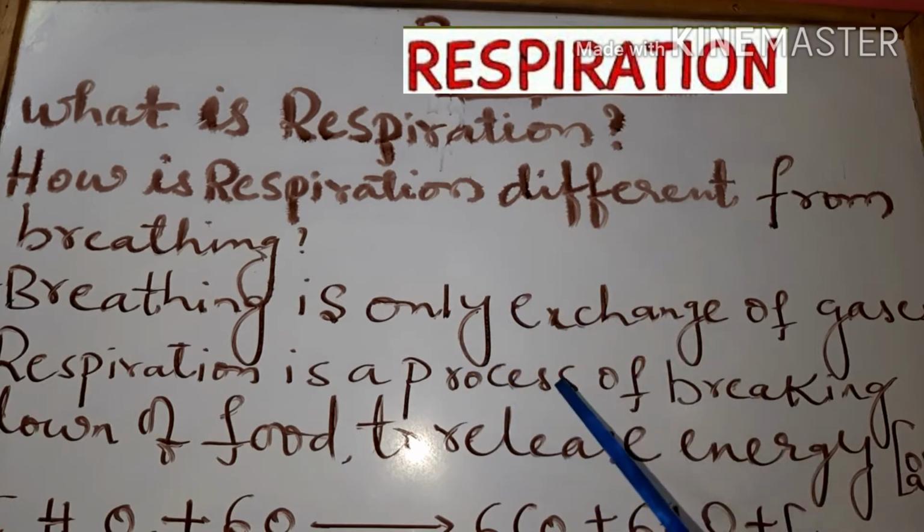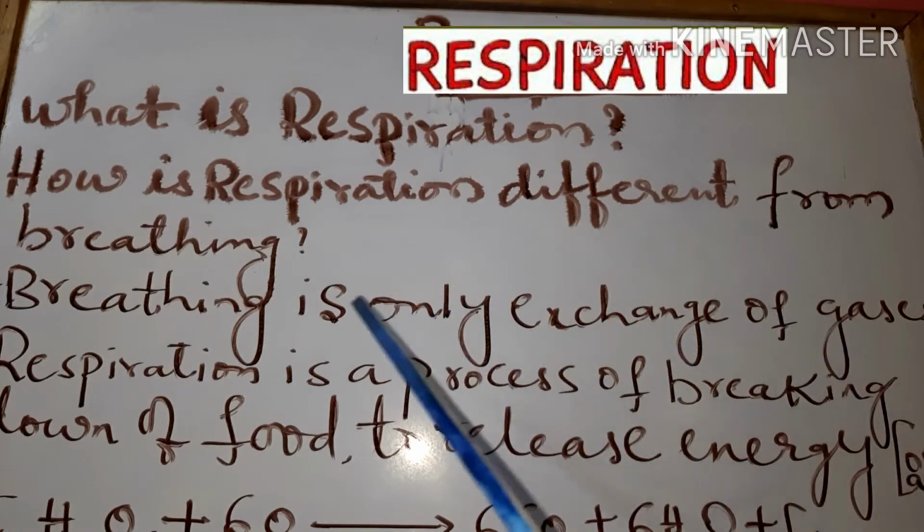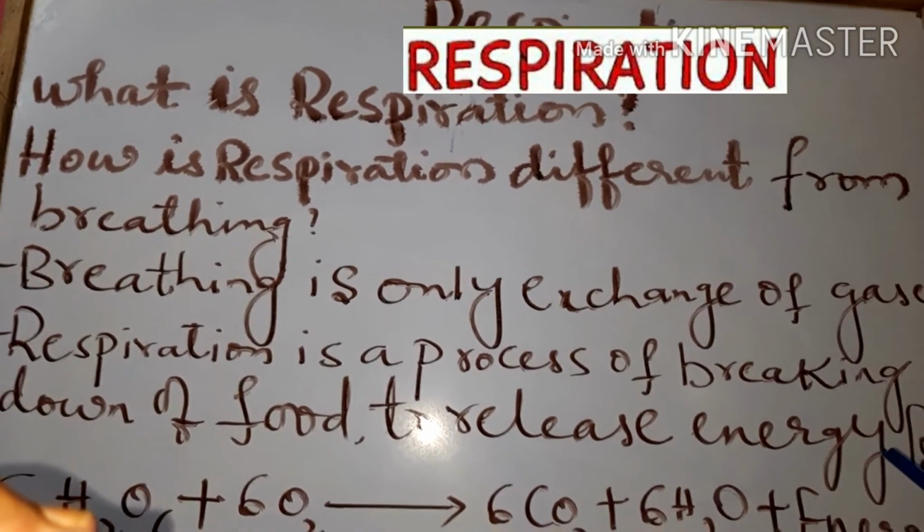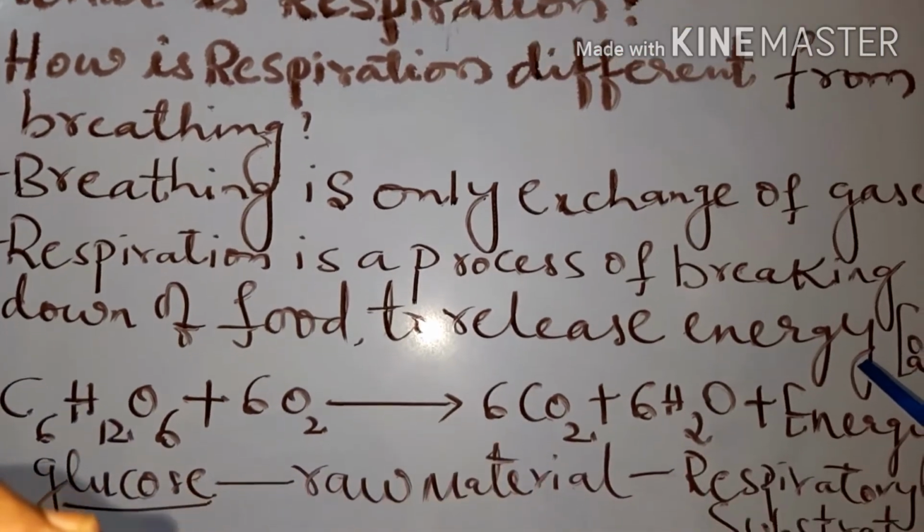Respiration is a process of breaking down of food to release energy, and we call this oxidation. Yes, the food we take in is burnt or oxidized with the help of oxygen to release energy. This process we call respiration. So respiration is a process of breaking down of food to release energy. This process we call it what? Respiration. So what is the equation for respiration?